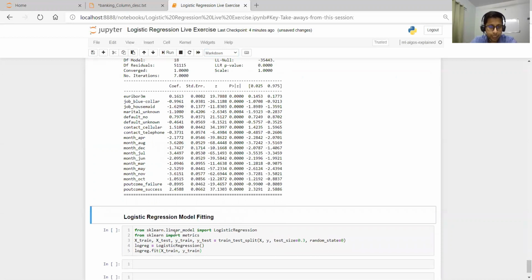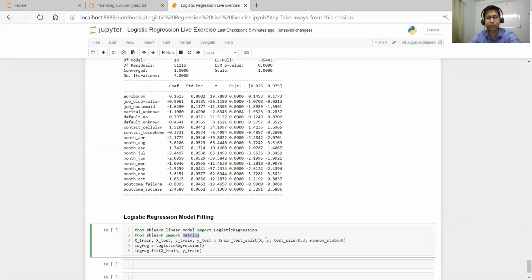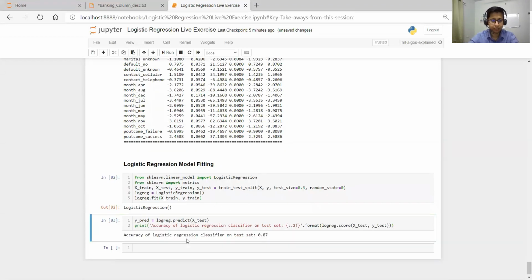So I'm importing a logistic regression classifier from the sklearn.linear_model library. Then I will import some metrics, like the confusion matrix. And of course, we'll have a train test split. We have X and Y, that is the oversampled data, and on that we'll split and see the score. Predict. See, we got an accuracy of around 87%. This is not bad accuracy, right?